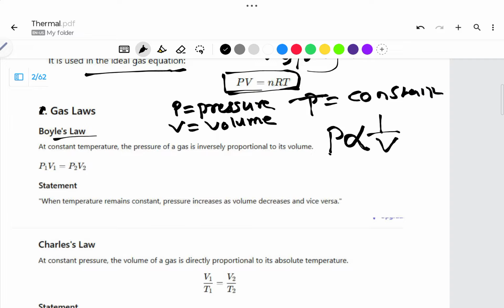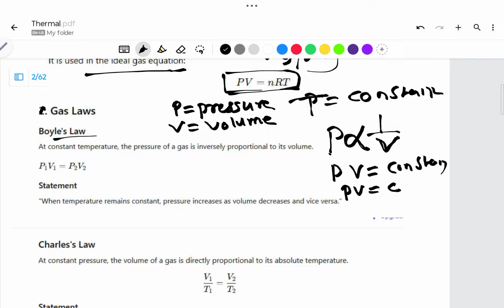In order to remove the proportional sign, we can write PV is equal to constant, because here it is divided, so it will be multiplied to the other side. So at constant temperature, pressure times volume is equal to constant.